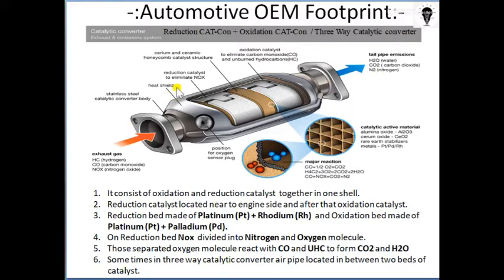But inside the combustion chamber, due to high temperature, near about 2500 Kelvin to 3000 Kelvin, the diatomic nitrogen gets divided into monoatomic nitrogen, that is 2N, and that 2N further reacts with oxygen to form NOx.